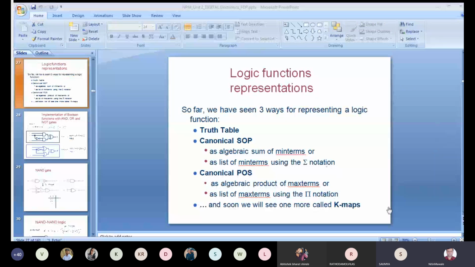Now, in the last lecture, we have studied the concept of sum of products form and product of sums form, and conversion to standard SOP and standard POS. Those forms are also called canonical SOP and canonical POS. We have solved some examples also, and I hope most of the students have done the exercise that was given to you as homework. You solve at least five examples on SOP as well as POS conversion, in canonical form. I hope everybody has done that task.